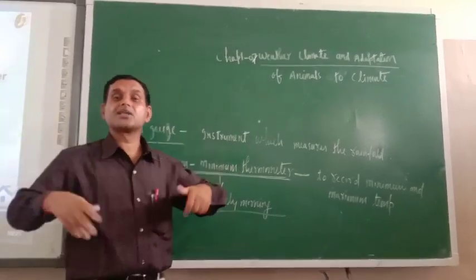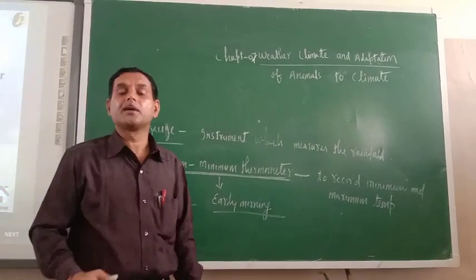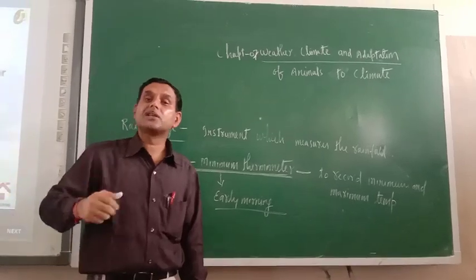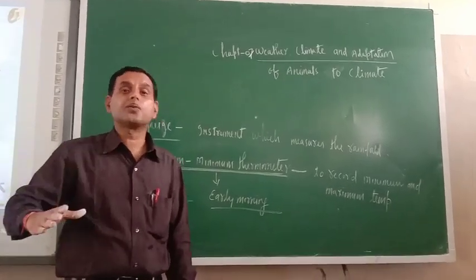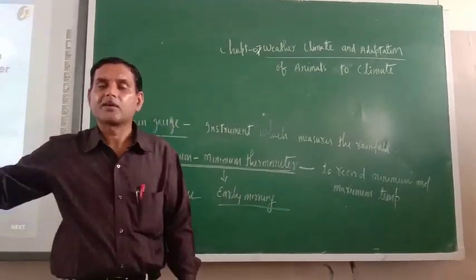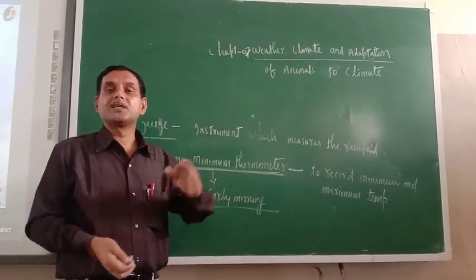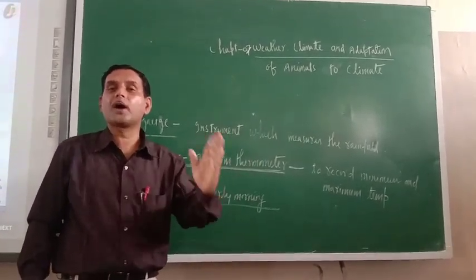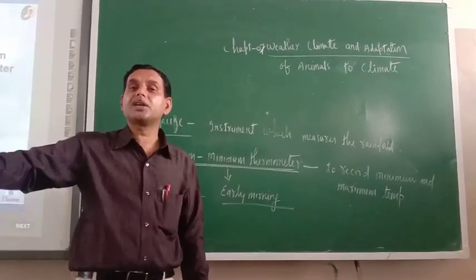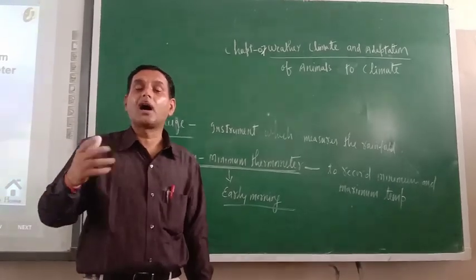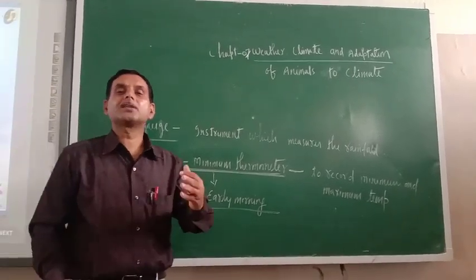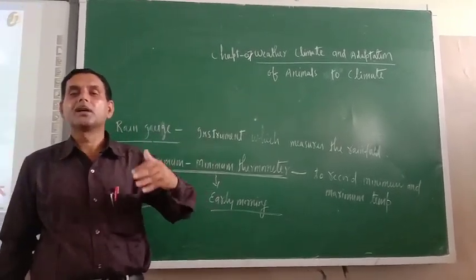Not only that, our system is also working because of that energy only. Like I am teaching because of that energy, you are studying because of that energy. And when this energy is transferred to another animal, so what is there? There is a food chain. What is the name of that one? Food chain. Means energy is transferred from one animal to another animal. So in this way, there is a transfer of energy in our universe. Because of that only all animals are surviving. So the sun is the ultimate source of energy on earth.